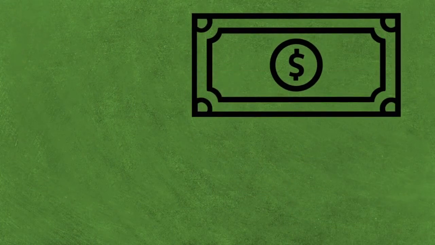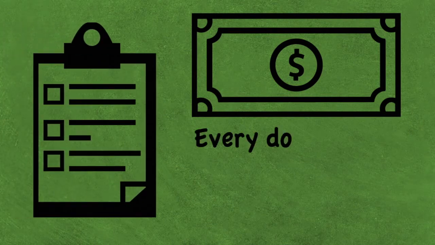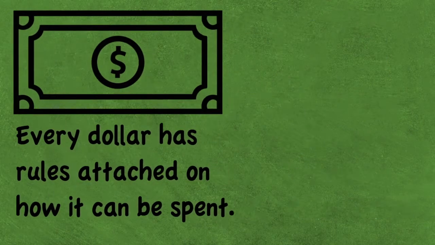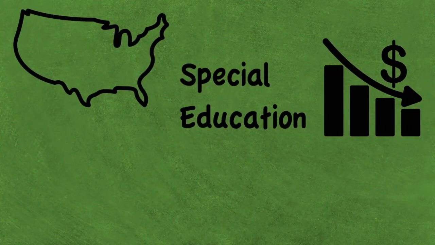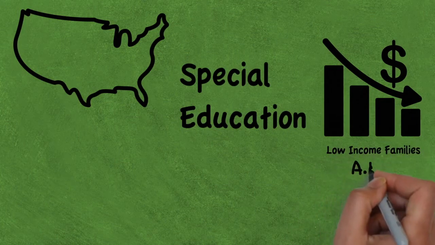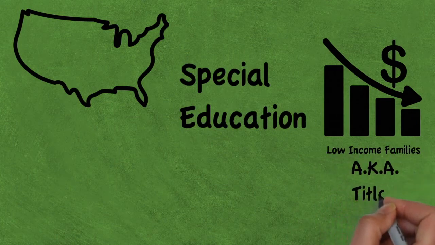Every dollar that comes into a school district has rules attached to it on how it can be spent. Money that comes from the federal government has very specific rules and is for areas like special education and to help students living in poverty, which is commonly referred to as Title I.